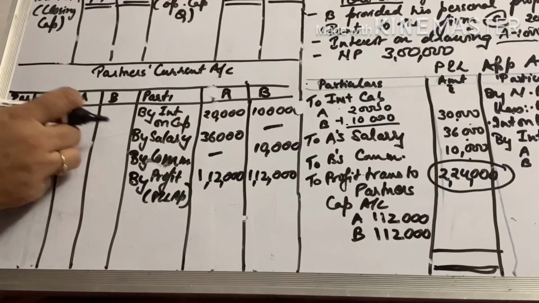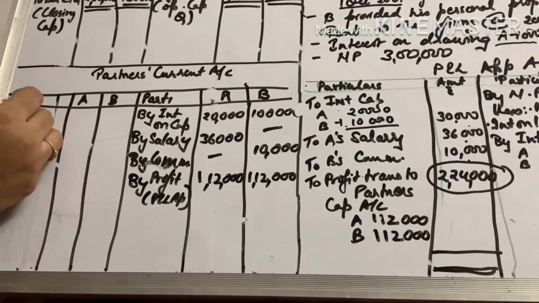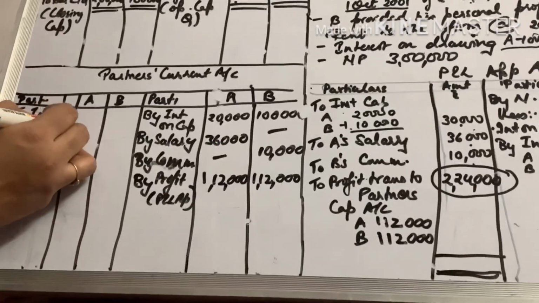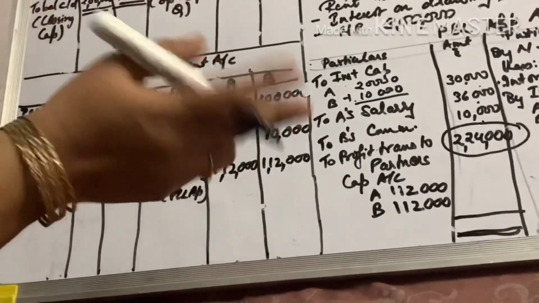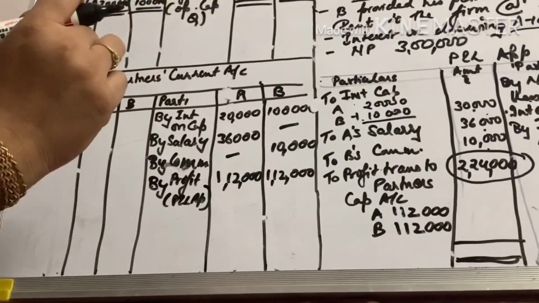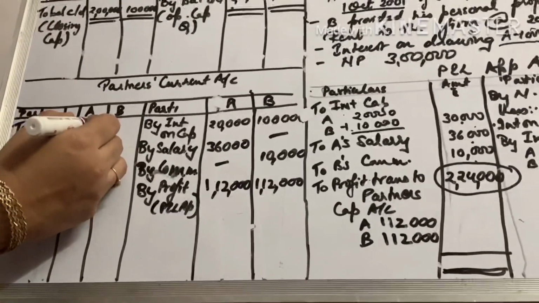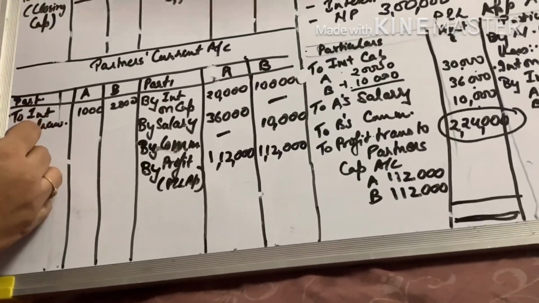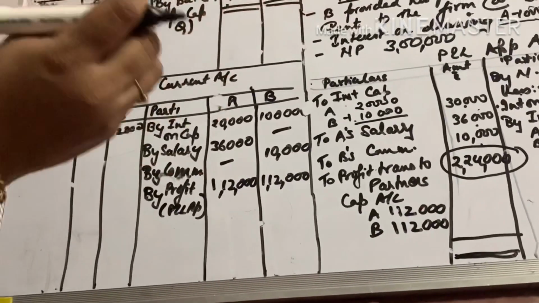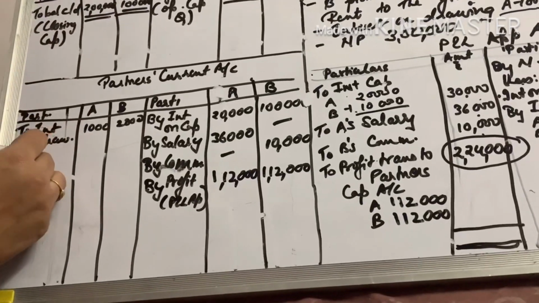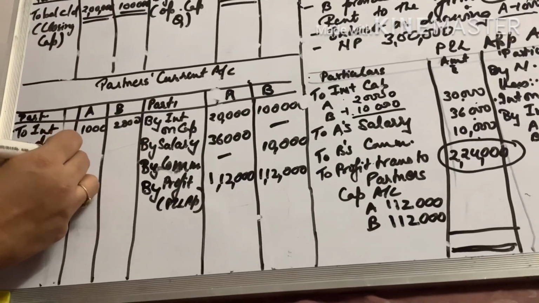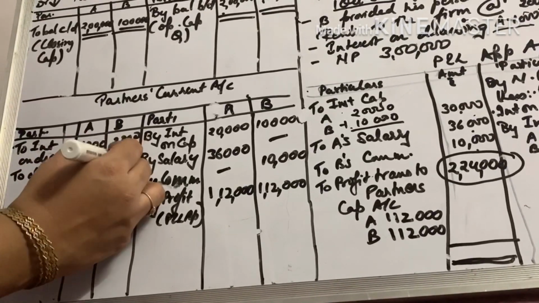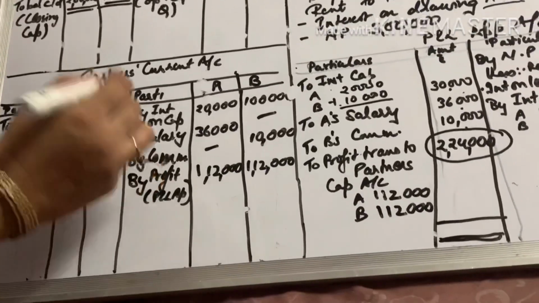Drawings are not given in the question, so what you will write, two: interest on drawings. Only two things come, drawings and interest on drawings. Drawings are not given in the question, so you will write 1,000 and 2,000. Or if the drawings were given in the question, for example, you would have written drawings, say drawings for A was 10,000 and for B was 20,000.